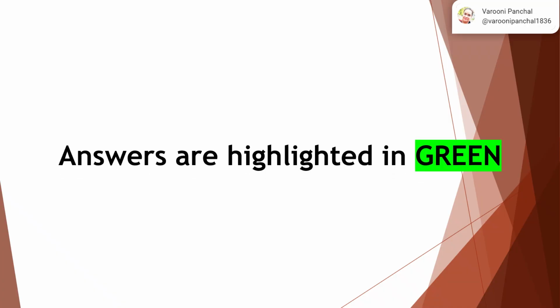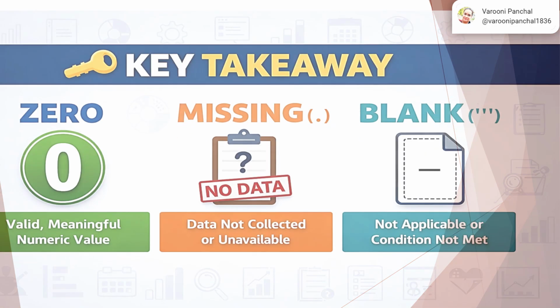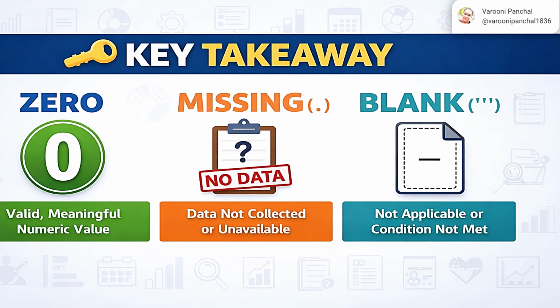Answers are highlighted in green. Now there are certain key takeaways representing 0, missing and blank. So let's understand the different interpretations with respect to these three terminologies.